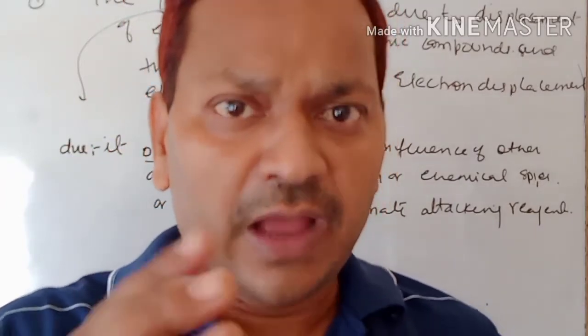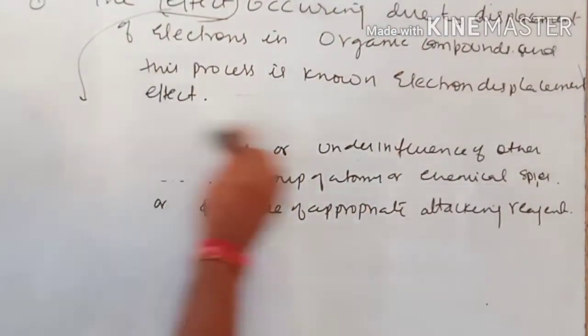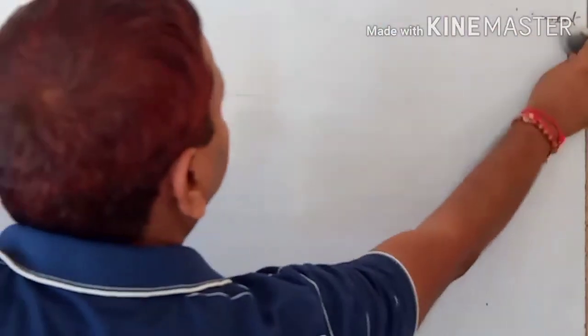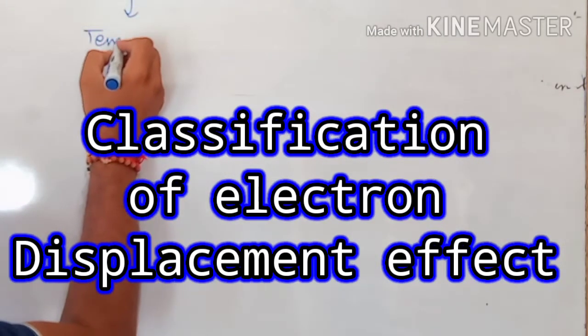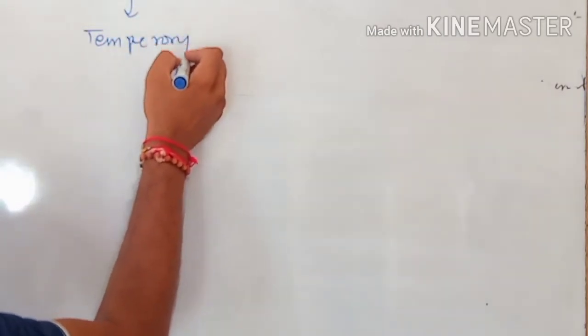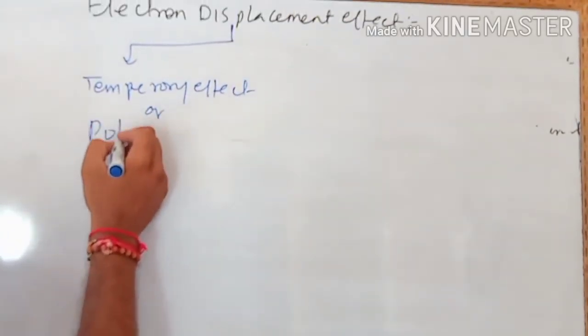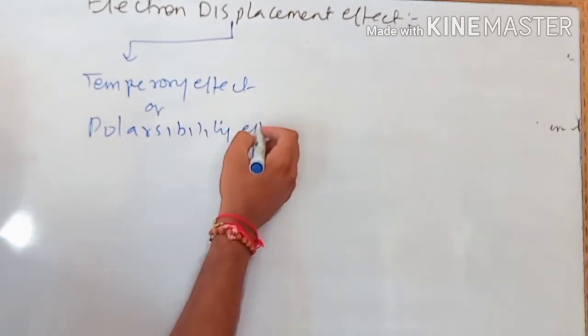So now I am going to write this classification, children. I am going to rub this now. So classification of electronic effect in 2 parts. One is the temporary effect or polarizability effect.